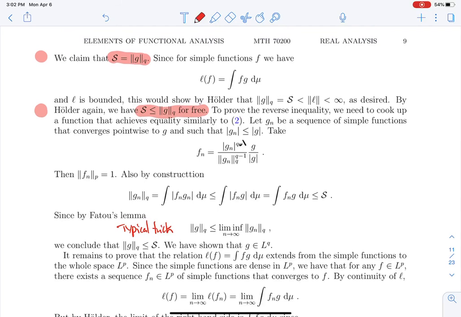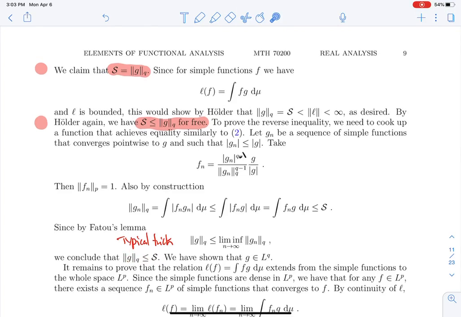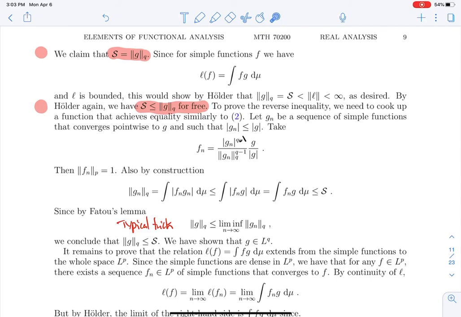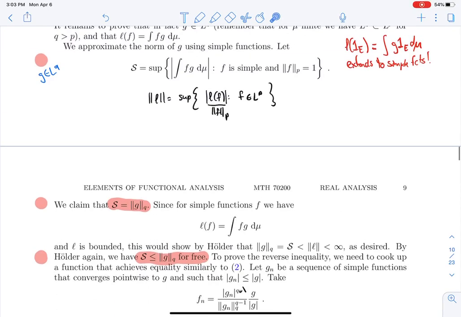All right, to show that the LQ norm of the limit is smaller or equal to the limit of the LQ norms. And so therefore you have what you want, that the LQ norm of G is smaller than this supremum. Remember this inequality. All right, so that shows that G is in LQ.